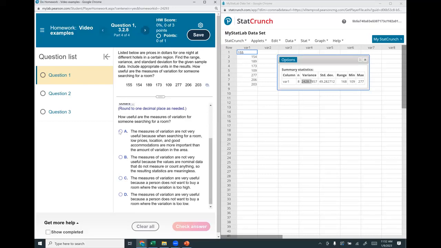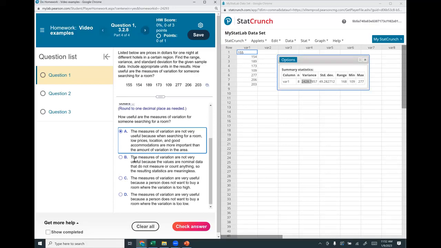So basically it's saying that, yes, there's a range of $168 between the cheapest room I can find and the most expensive room I can find. But we're not talking about how good those hotels are. Some of them are not good hotels and some of them are better hotels, right? So we know that depending on the quality and the level of the hotel, it could be different. So I'm going to say A, but let's read them all so we can see whether or not they make any sense.